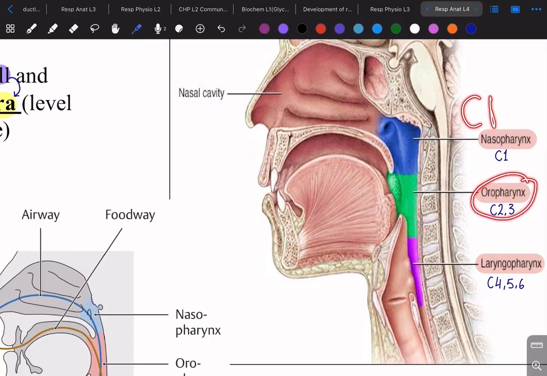But then the oropharynx is the second division, right? So we're going to have 2, C2 and 3. Then the laryngopharynx is the last one, which is the third one, so it has 3. So it's C4, 5, and 6. Okay?